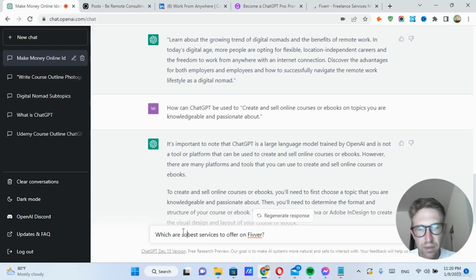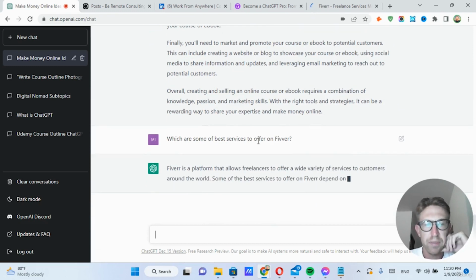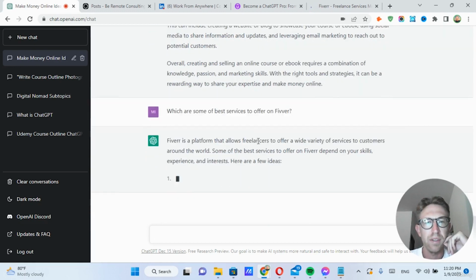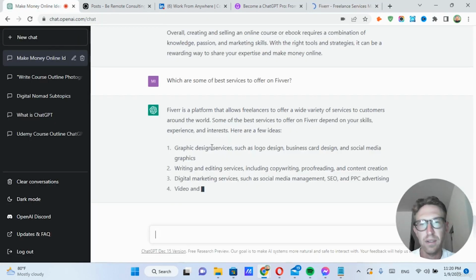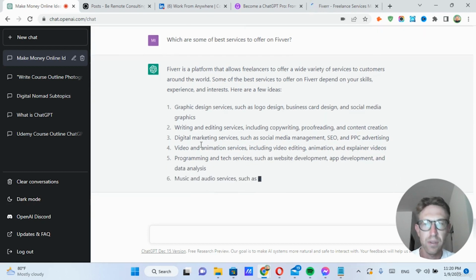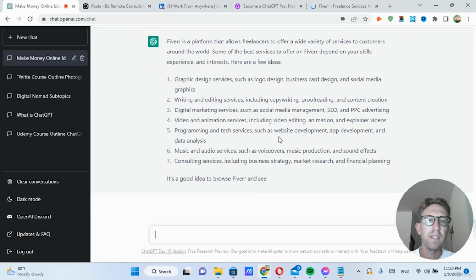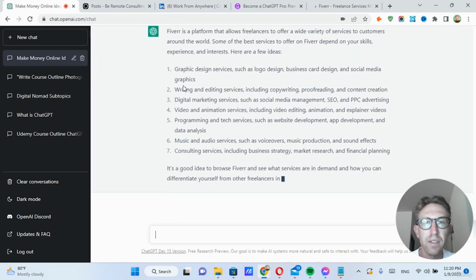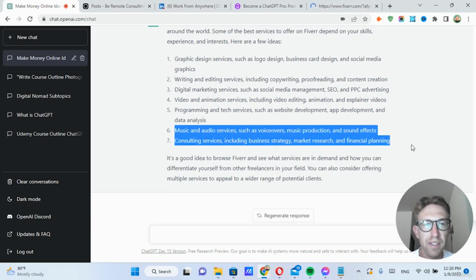Which are some of the best services to offer on Fiverr? Let's just see what it says. So first it explains what Fiverr is and what it does. Okay, so it's basically just listing off what we already see over here on the website. Graphic design services such as logo design, business card design, digital marketing, video and animation. And keep in mind that ChatGPT doesn't actually have access to the internet. This is just pulling from a database somewhere, which is pretty amazing.